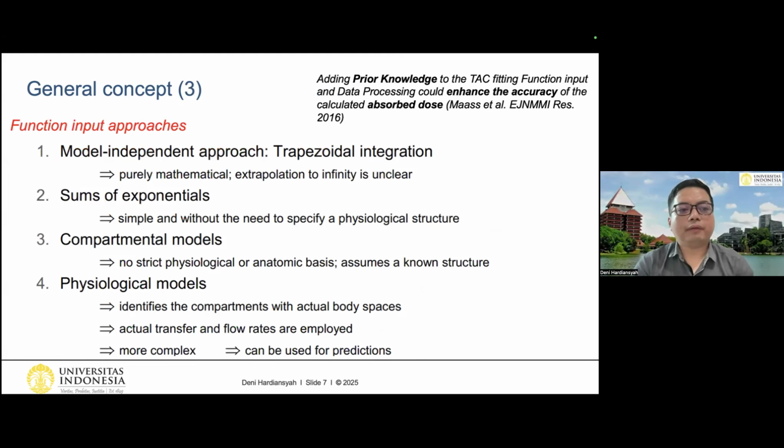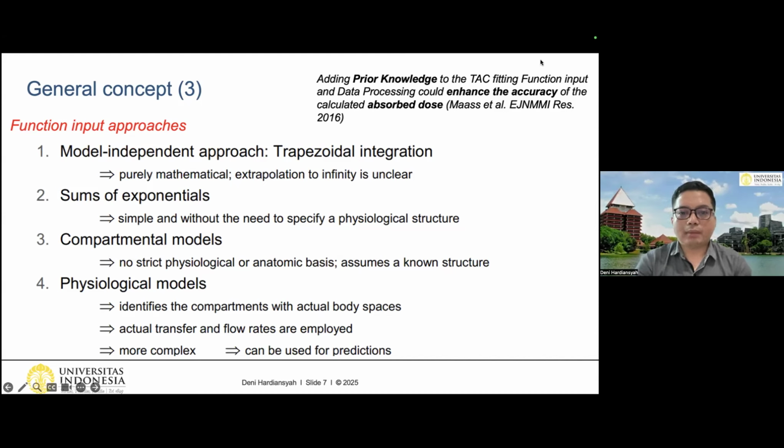So for the function input approach, what can we do? We can choose different types of approaches. The first one is the model independent approach. People also call this the trapezoidal integration. It means that we just integrate with the trapezoidal method all the time activity data, and this is purely mathematical. One of the problems is this could lead to under and over prediction of the time activity curve, and also extrapolation to infinity is unclear.